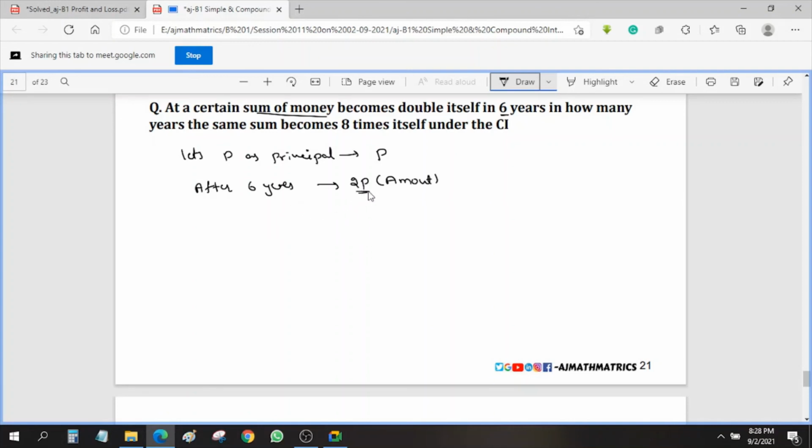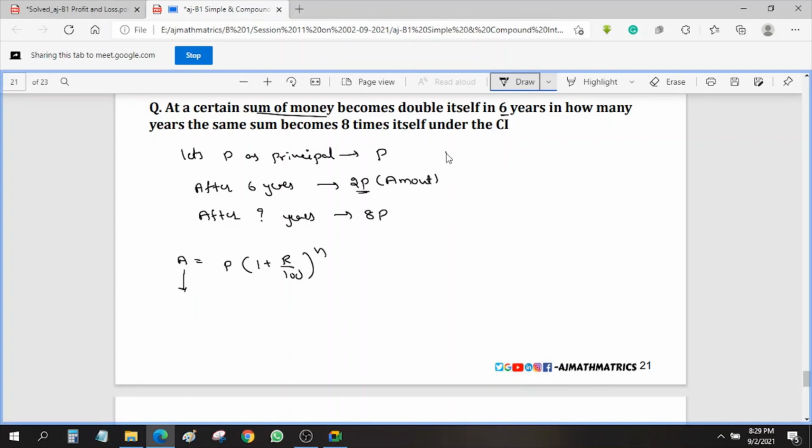And in how many years does the same sum become 8 times? After how many years does it become 8 times, into 8p. So it will become 8 times. And what is the total amount formula? We know that the total amount formula is p of 1 plus r by 100 whole power n. This is the total amount.